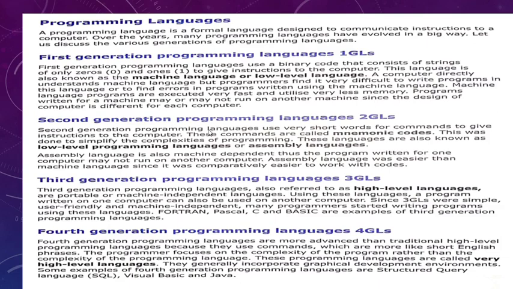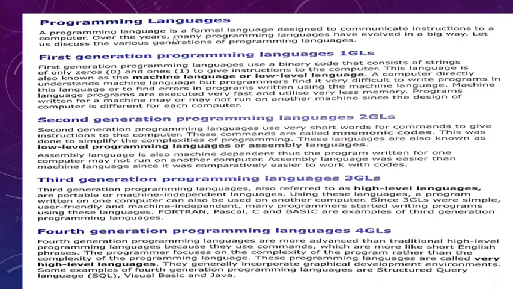So what is a programming language? A programming language is a formal language designed to communicate instructions to a computer. Over the years, many programming languages have evolved in a big way. Let's discuss various generations of programming languages.